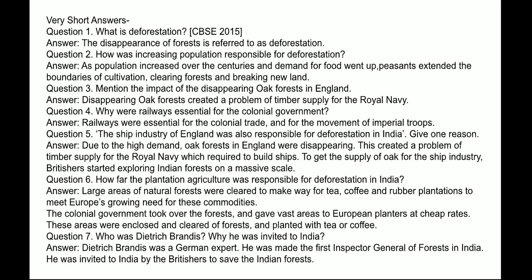Next question: How far was plantation agriculture responsible for deforestation in India? Answer: Large areas of natural forest were cleared to make way for tea, coffee, and rubber plantations to meet Europe's growing need for these commodities. The colonial government took over the forest and gave vast areas to European planters at cheap rates. These areas were enclosed and cleared of forest and planted with tea or coffee.